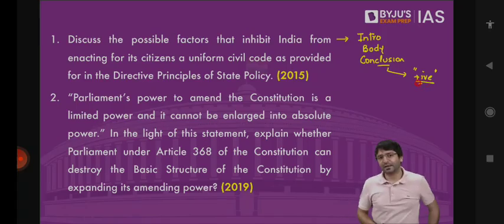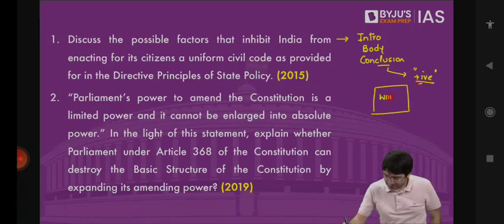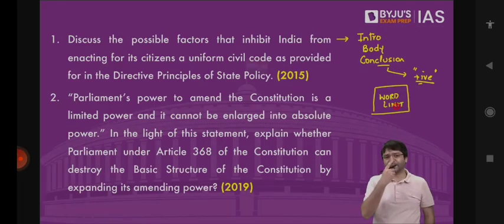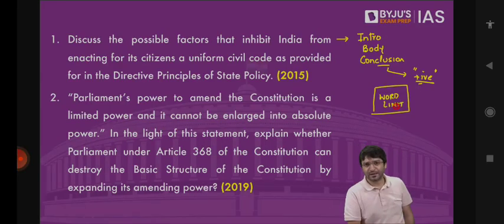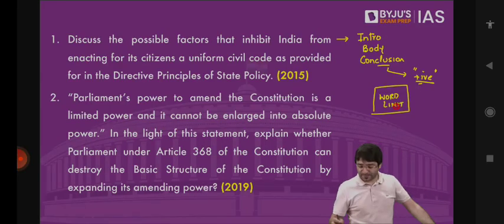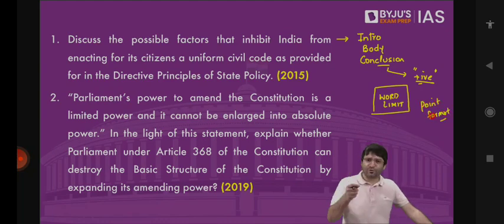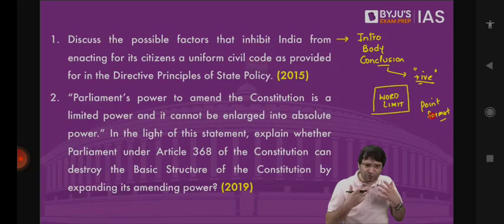Stick to word limit. Don't cross the word limit and don't spend more than 7.5 minutes on a question. But then what is it that you'll have to write? What is it that you'll have to skip? As much as possible, mention in point format. Point 1, 2, 3, 4. It will make the evaluation easier. And when you make the job of the evaluator easier, the evaluator will give you more marks.